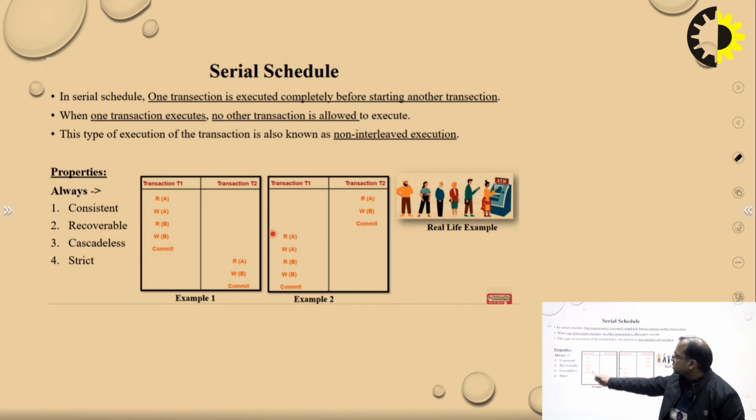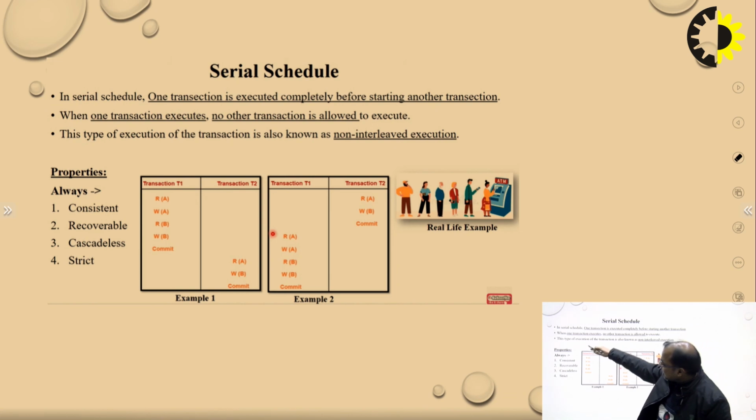So in this transaction T1, first a read operation is performed on data A, then a write operation on A data in the same transaction, then again a read operation on B data. Next a write operation on B and then commit.